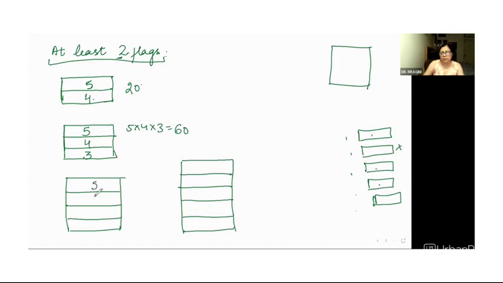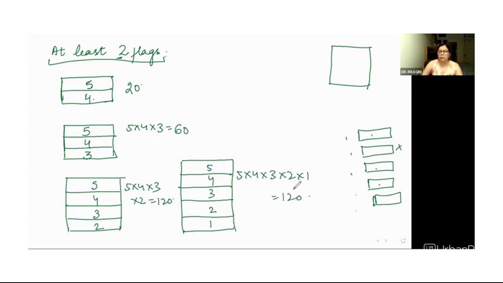Same is the case for 5, 4, 3, 2, which is 120. And this remains the same for the fifth one because it is automatically the last one left. So again, we have 5 times 4 times 3 times 2 times 1.